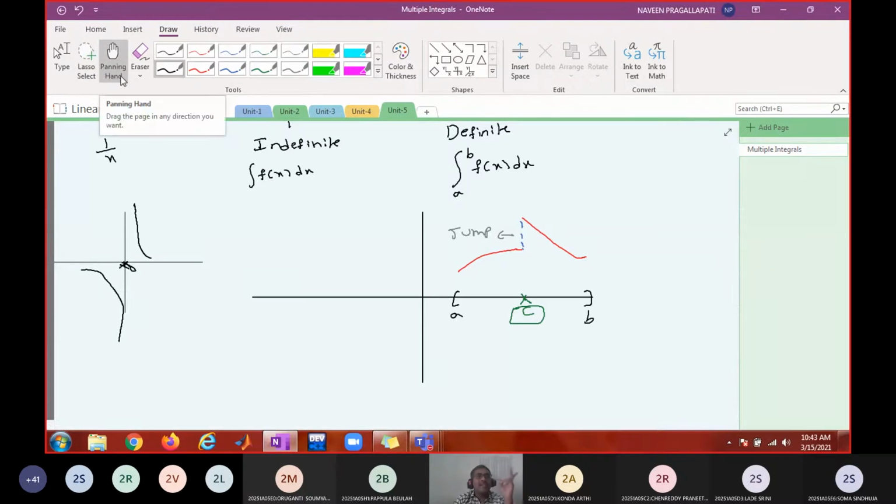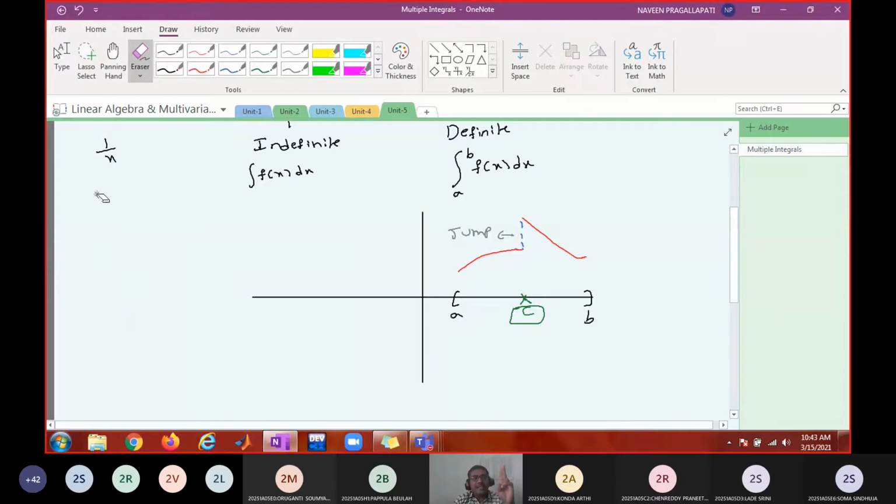So what I am trying to say is jump discontinuities are of two types: finite jump discontinuity and infinite jump discontinuity. If I want to say a function is piecewise continuous, the function should have a finite number of discontinuities in a finite interval. What do you mean by finite interval? The length of the interval must be finite. A to B, what is the length of the interval? B minus A. B minus A is a finite line segment.